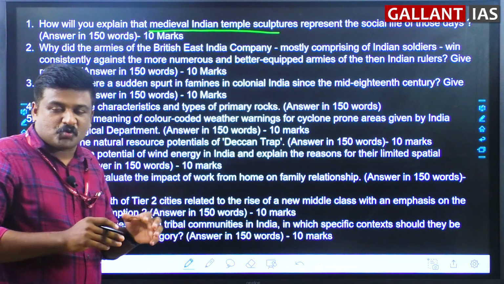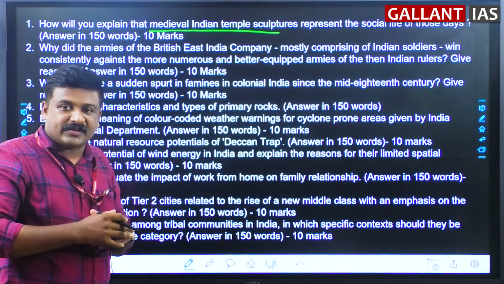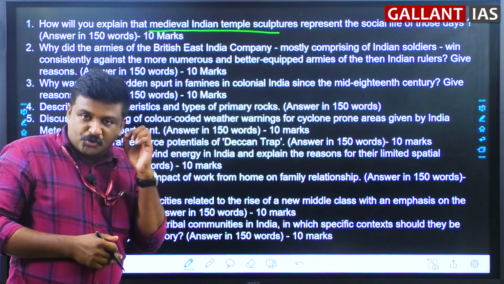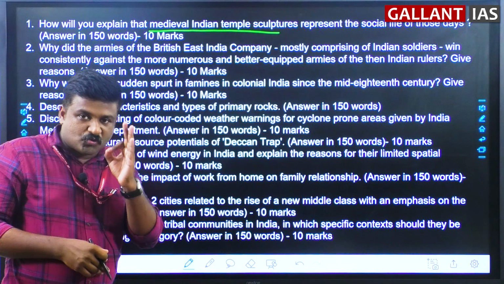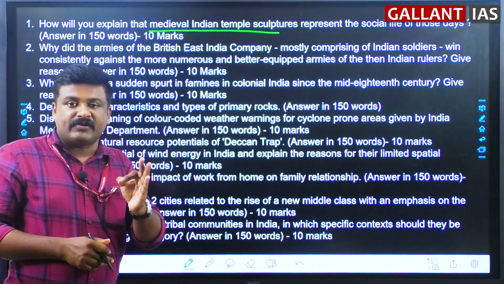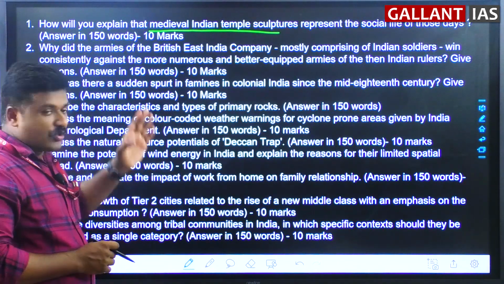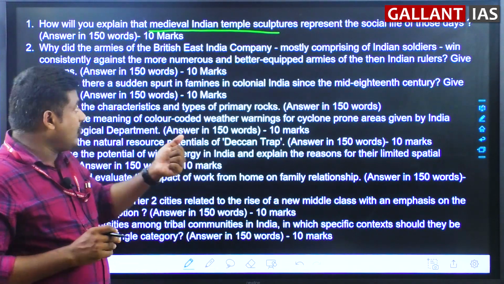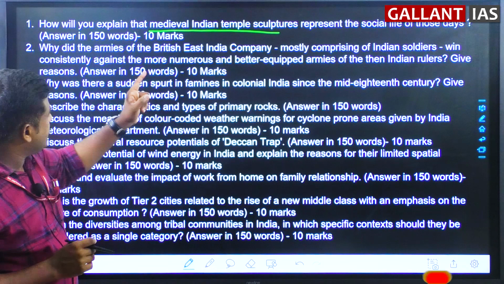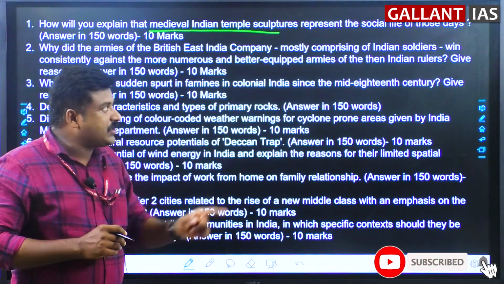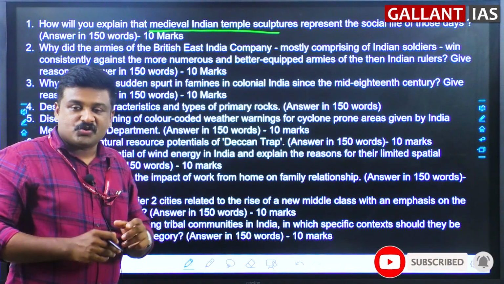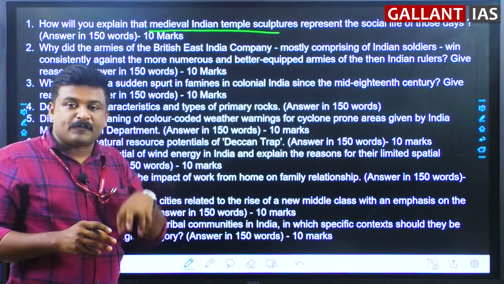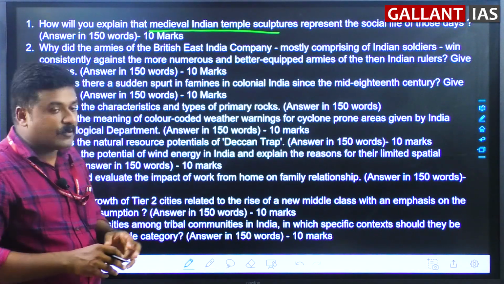You are not supposed to write only about medieval Indian temple architecture or temple sculptures. Read the question very carefully and try to focus on the keywords given in the question. That is very important. You have to say how the social life of those medieval days is represented by these medieval Indian temple sculptures.